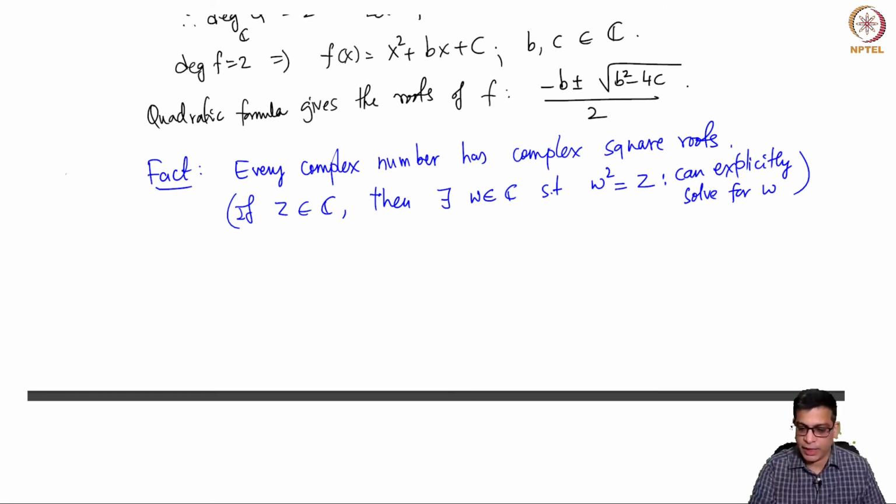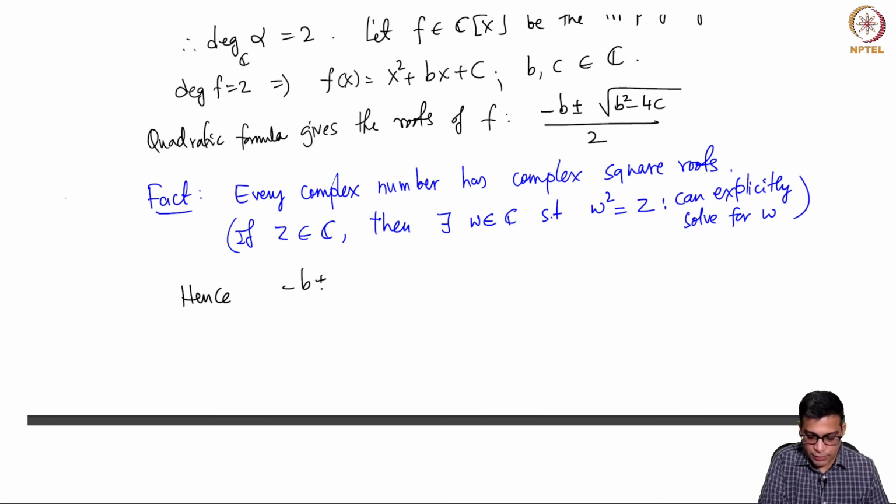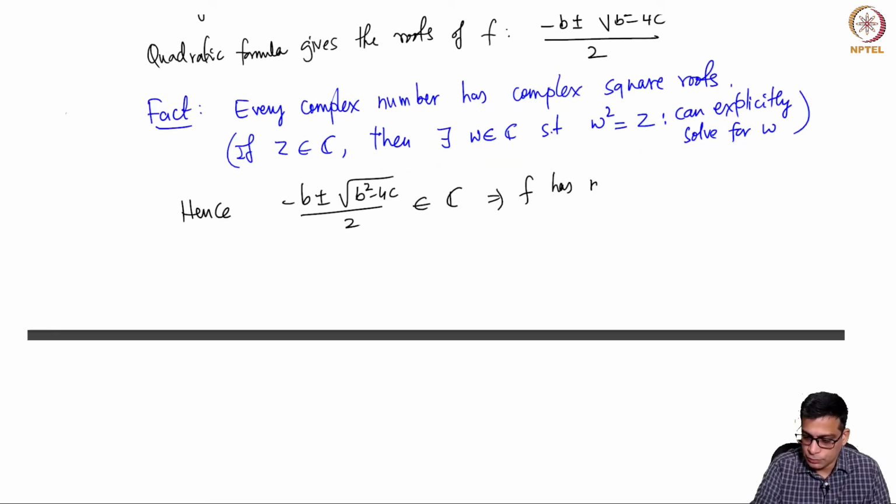So now let's come back to the quadratic formula. So b and c are complex numbers. So b square minus 4c is a complex number. So its square root is also a complex number. But these are in complex numbers. So this means f has roots in C.